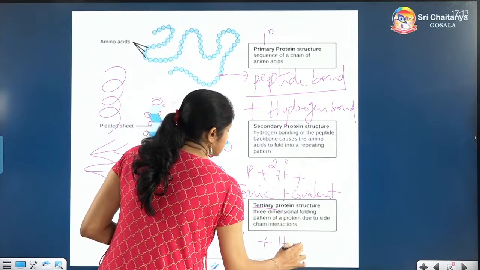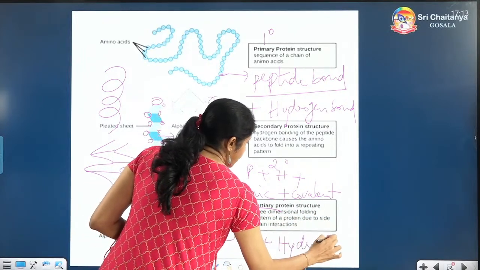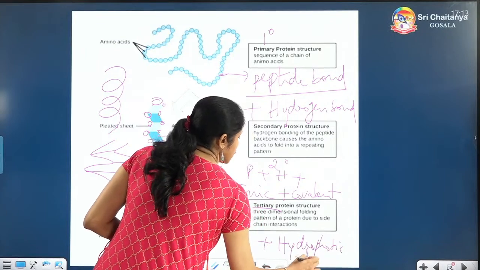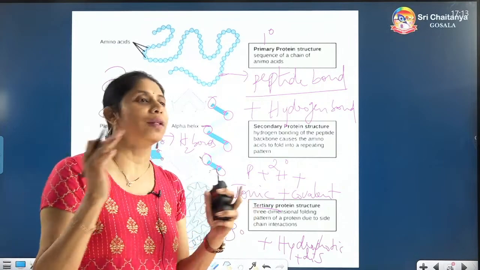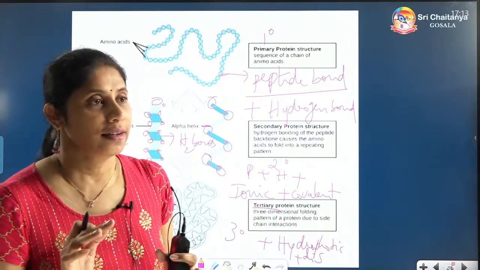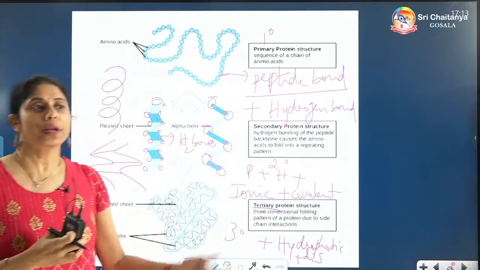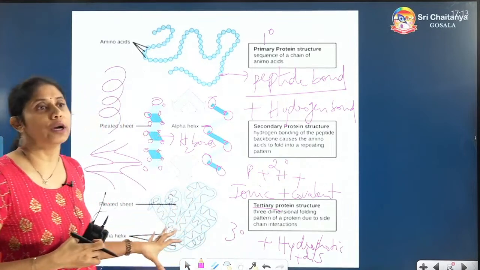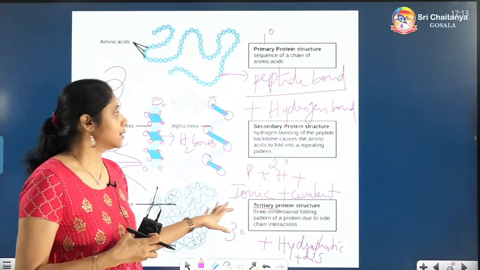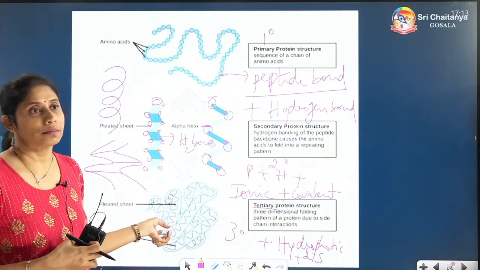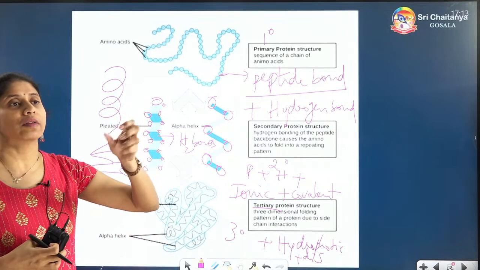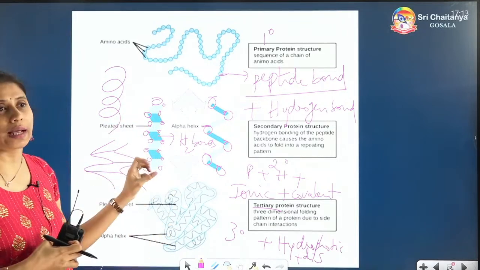Hydrophobic bonds, disulfide bonds, so many bonds, whatever bonds you know, you can write there. If you have so many bonds in the structure, it will show different foldings. That is a tertiary structure. It looks like some kind of woolen ball. With all these bonds, the structure will be folded in such a way that it looks like a hollow woolen